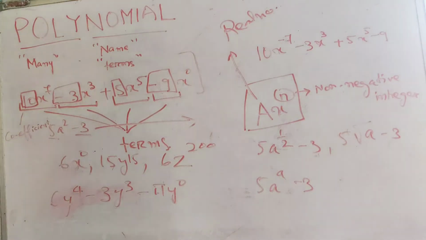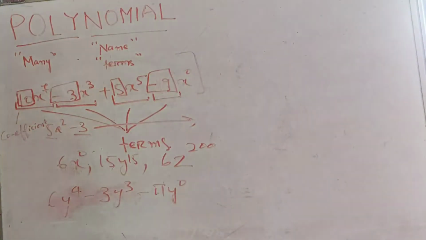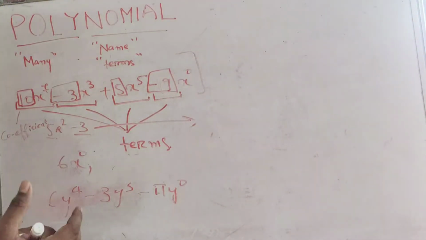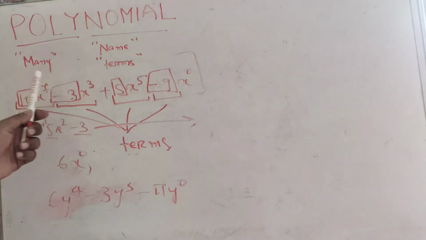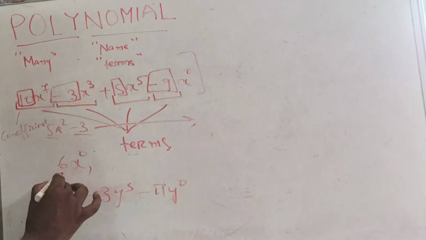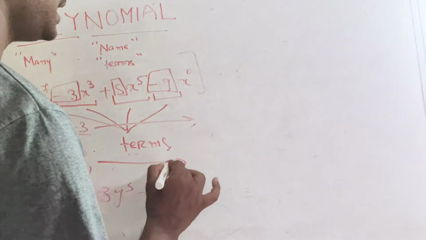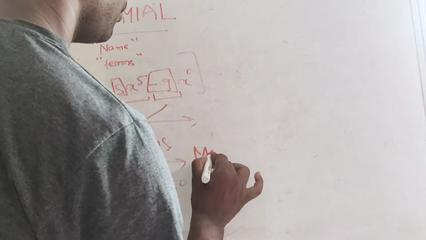Okay, so let me introduce you to some more ideas of a polynomial. A polynomial is further subclassified in terms of the number of terms. So here this is a one-term polynomial, so we call it a monomial.